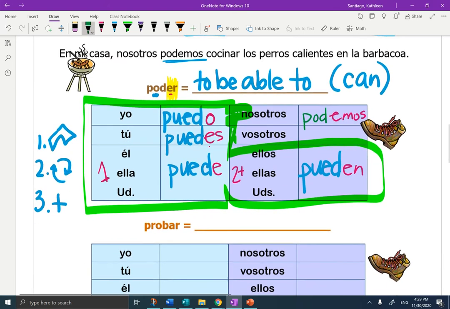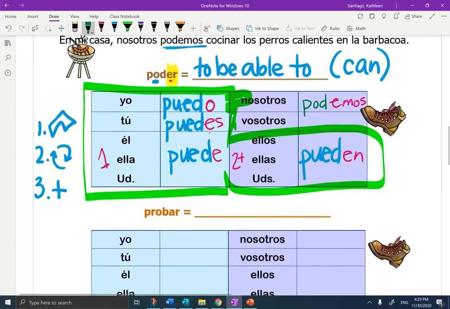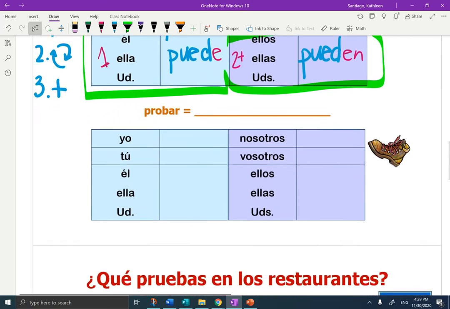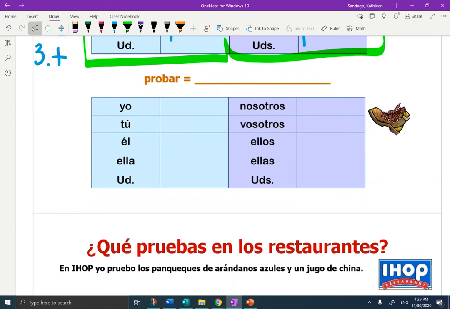Okay. Let's go on to the second verb, probar. This is really our new verb for the food chapter. So probar, which was tricky to figure out, I bet. Probar means to taste or try. Now, here we're talking about trying foods, but in the chapter on clothing, we're going to be trying on clothing.